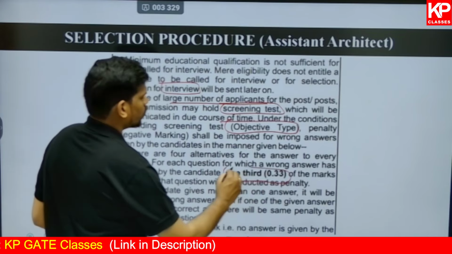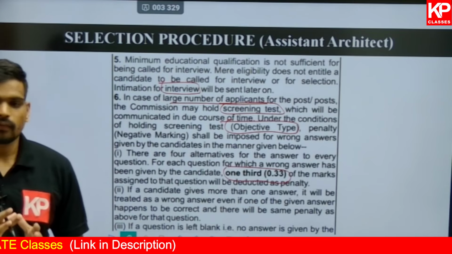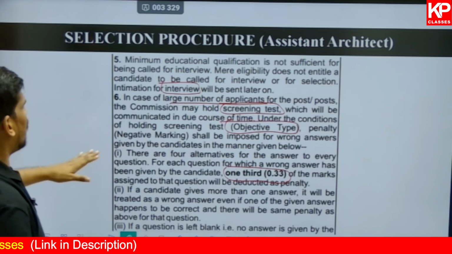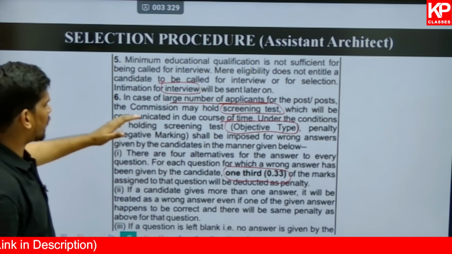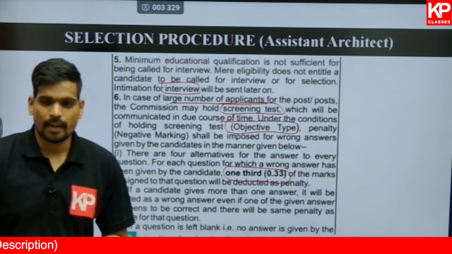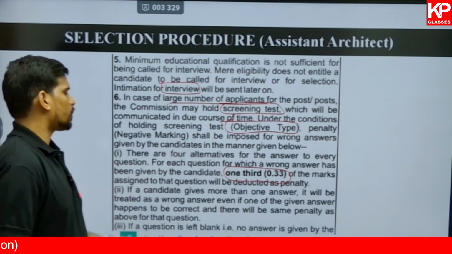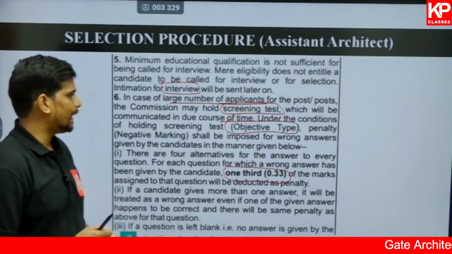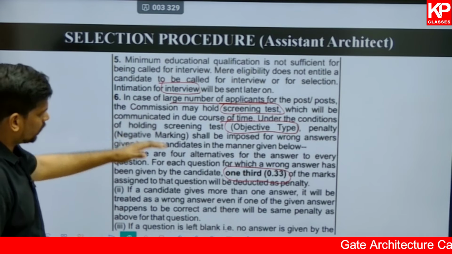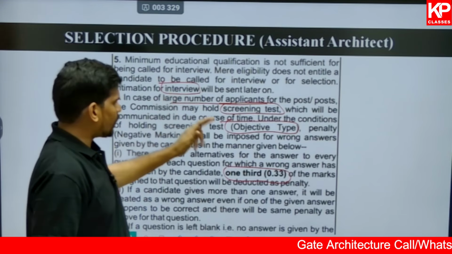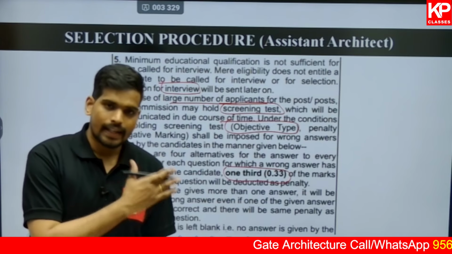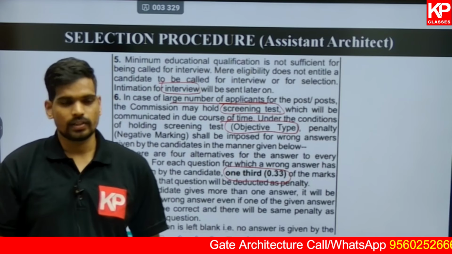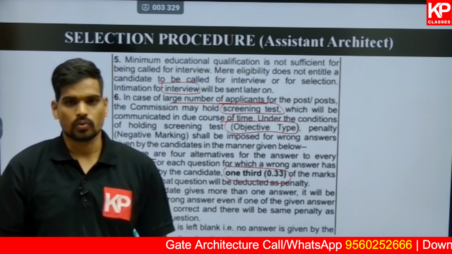The number of questions is not mentioned, but the details are given that it will be an MCQ based examination with 4 options. One option will be correct and negative marking is 0.33 as per the official notification. However, the dates and details for the exam are not yet included in the notification. It will be announced in due course of time.